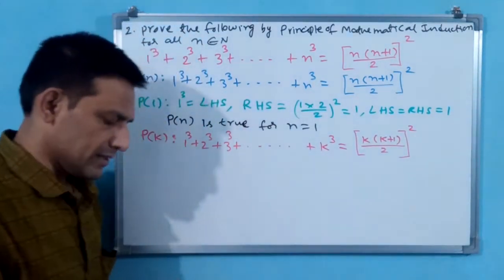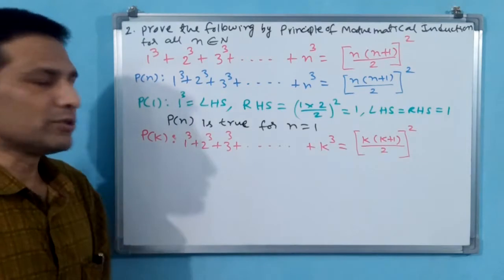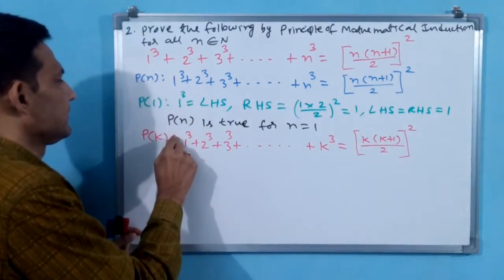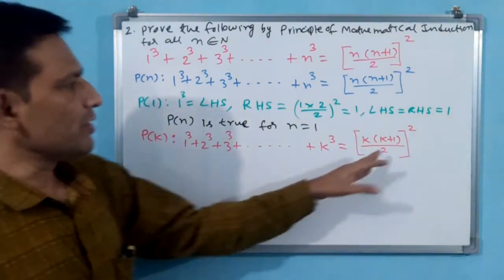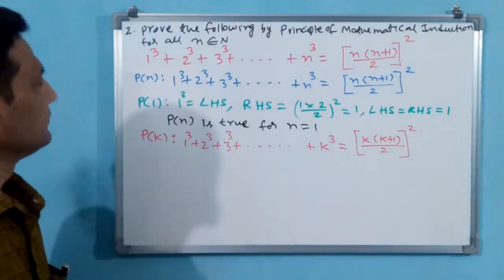You understand that? This you should understand. K into k plus 1 by 2 whole square.